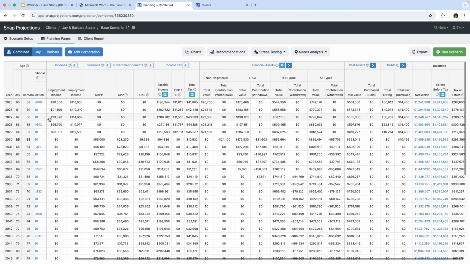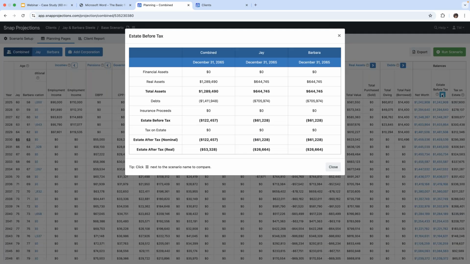Now, if I want to, Yeah, and I'll just jump in. You can see any year by clicking that year's value, or you can click the menu at the top under estate before tax to see the final year. Very good. Yes, thank you for pointing that out, Lee. If we click on this icon here, we will see the value at the end of the projection. So when Jay is 100 and Barbara is 98, that'll be December 31st, 2065.